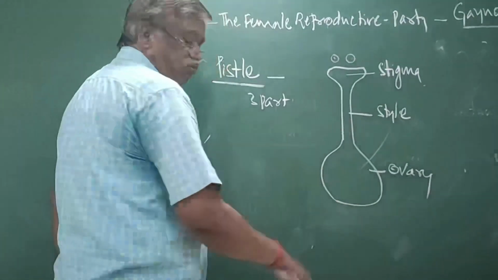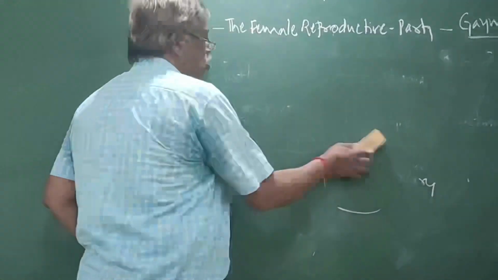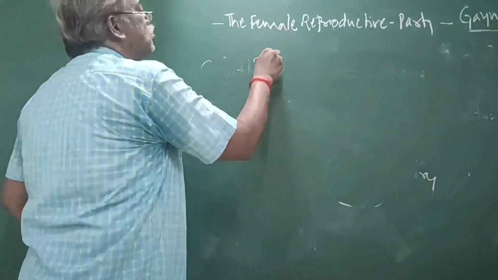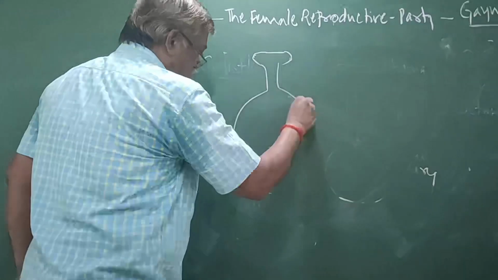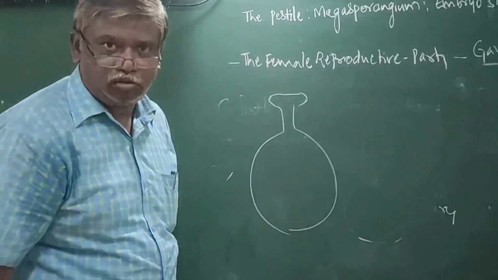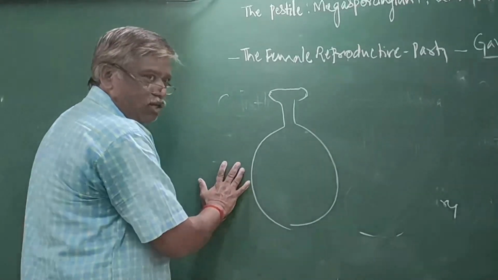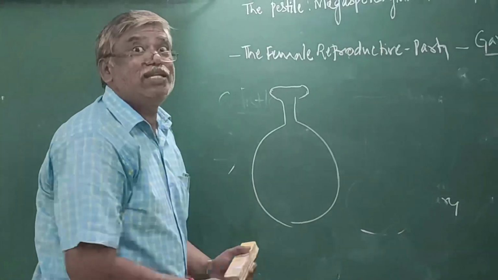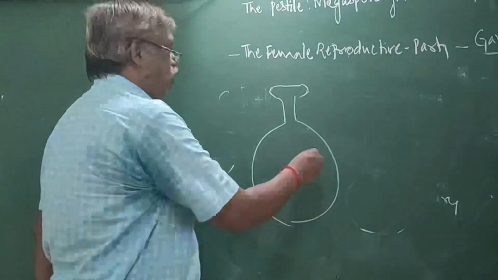Now, what is the functional part? The ovary. Just listen: stigma, style, and suppose this is the ovary. Just now I told you it is the functional part. Now, what is inside this ovary? Internal to the ovary, some space is there, the ovarian cavity. This cavity is called the locule.